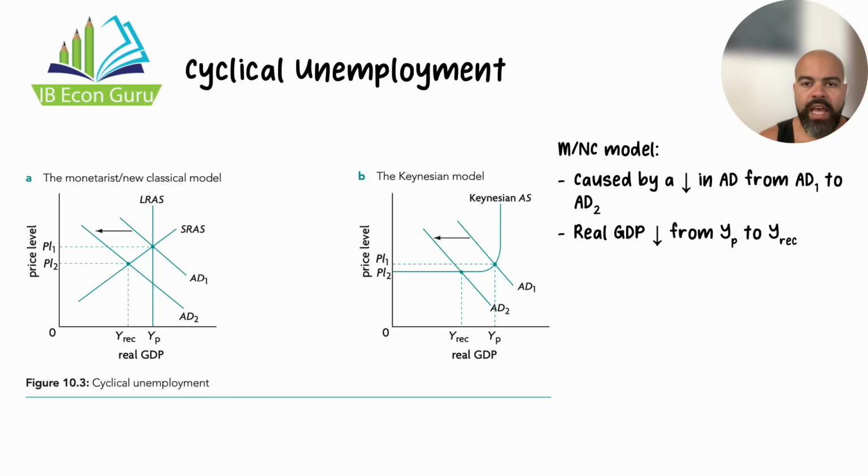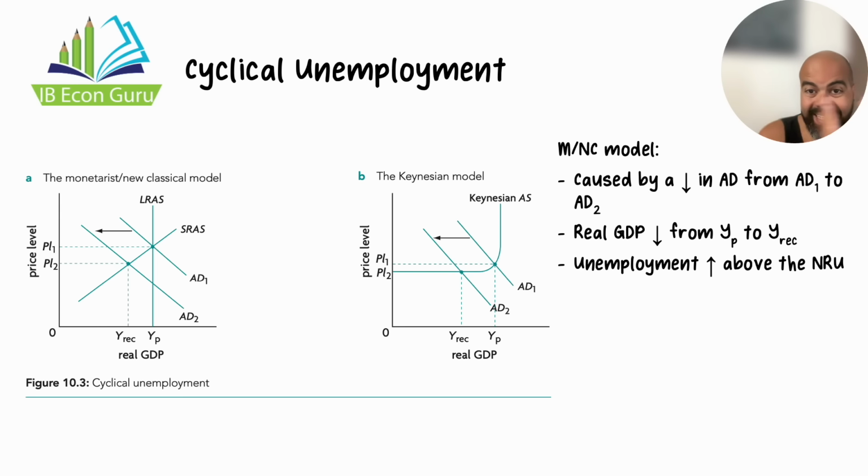Because of the decrease in aggregate demand, the economy is producing less than its potential output, and unemployment rises above the NRU. Remember, the natural rate of unemployment is the unemployment that exists when the economy is producing YP. Whenever the economy is producing less than YP, or its full employment level of output, YFE, the unemployment rate is higher than the NRU.